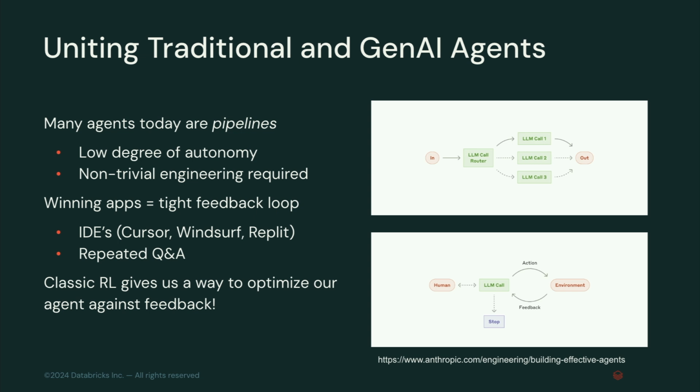So classic RL, again, is giving us a way to think about how we might optimize this, how we might take the agent feedback. So agent feedback, right, that might be me in my IDE saying, yeah, this code sucks, this code is great. It could be another judge that is an LLM. Or it could be a subject matter expert, right? If people here are familiar with review apps, that is an easy signal for us to take and then actually optimize our systems against.